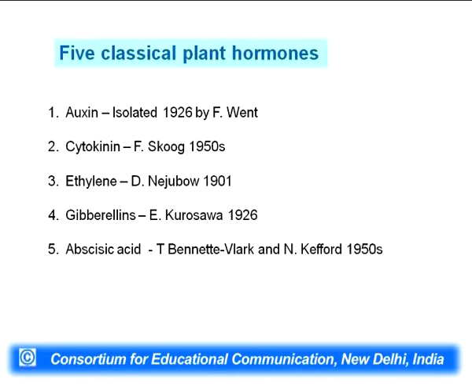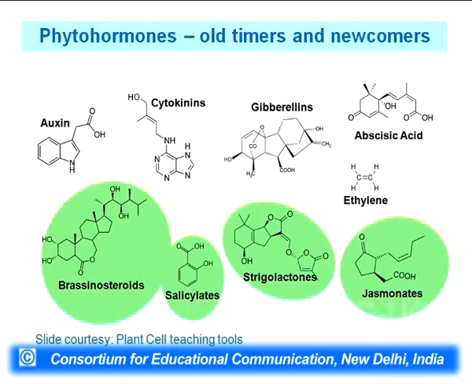Today I will talk mostly about auxins. But if you look into today's literature, you will find, besides those 5 classical ones, quite a few more have been identified, like brassinosteroid, salicylate, strigolactone and jasmonate. So, the 5 classical ones are auxins, cytokinin, gibberellins, ABA and ethylene, and the 4 which have come up quite recently are brassinosteroid, salicylate, strigolactone and jasmonate.